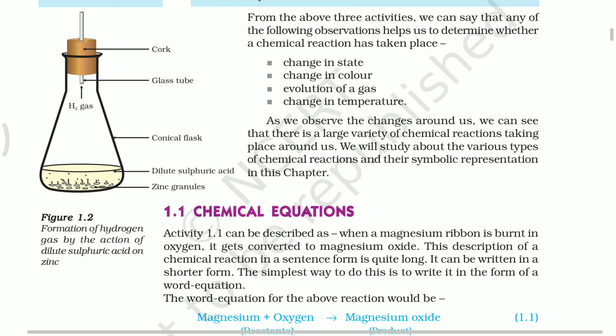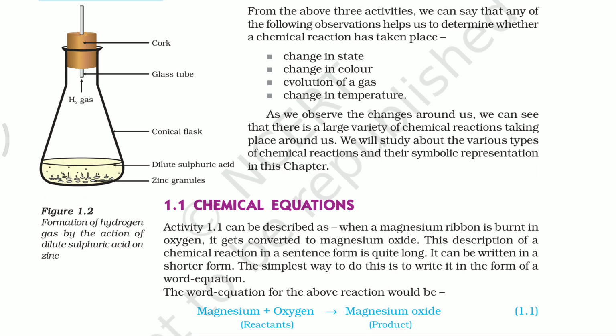So finally we conclude that during a chemical change there is a change in state, or change in color, or evolution of gas, or change in temperature. To represent these chemical reactions, in ancient days scientists used sentence form. It is a very laborious process. So as science advanced, scientists introduced word equations to represent chemical reactions.